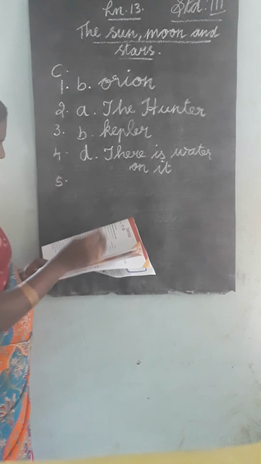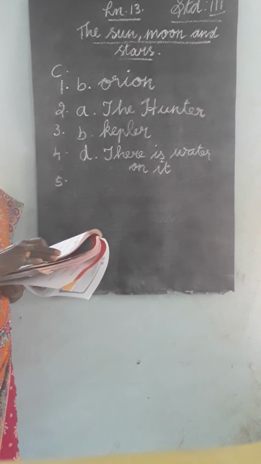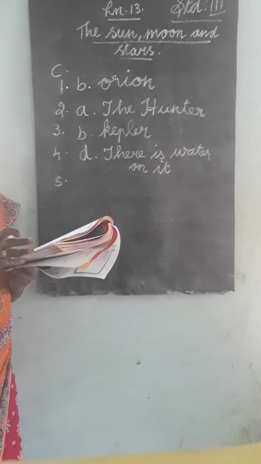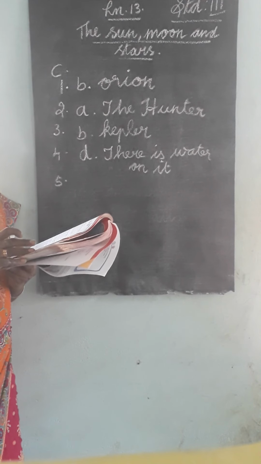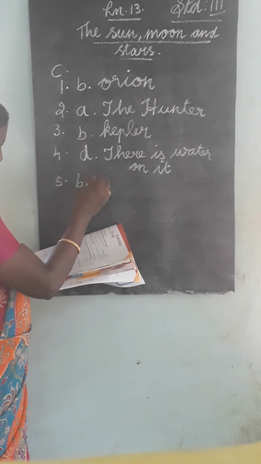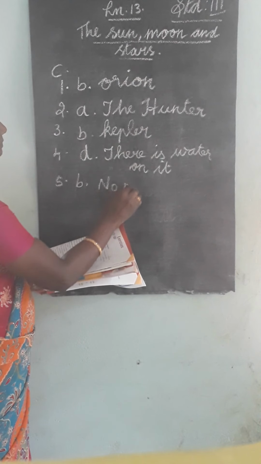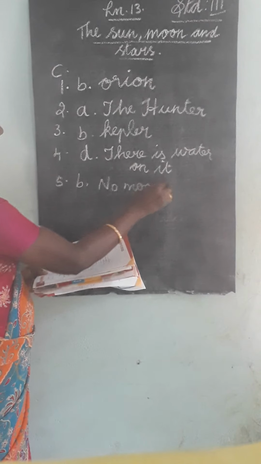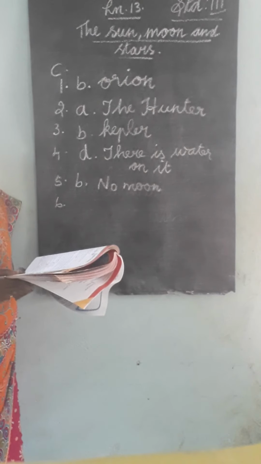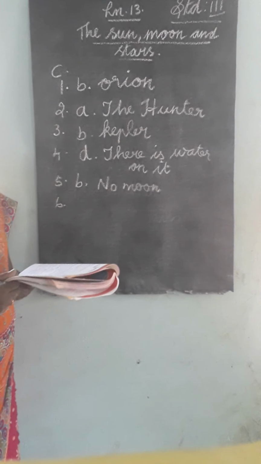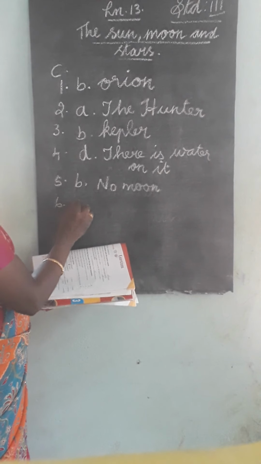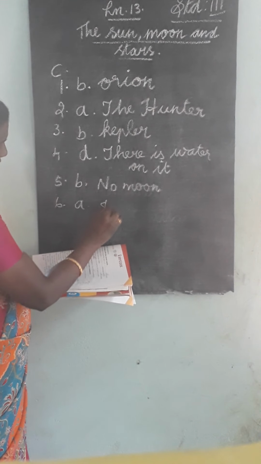Then fifth one, which of these is not a phase of the moon? A. New moon, B. No moon, C. Crescent, D. Full moon. So answer B. No moon. Then sixth one, which is the largest planet? A. Jupiter, B. Saturn, C. Uranus, D. Mercury. A is the correct answer. Jupiter.